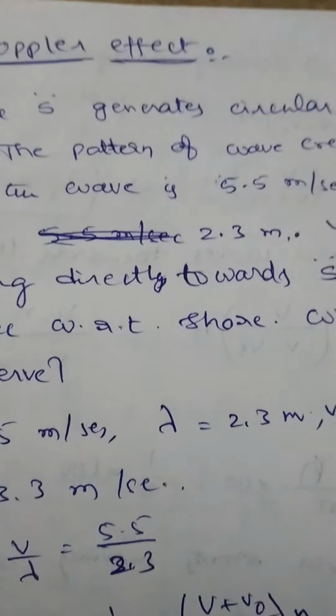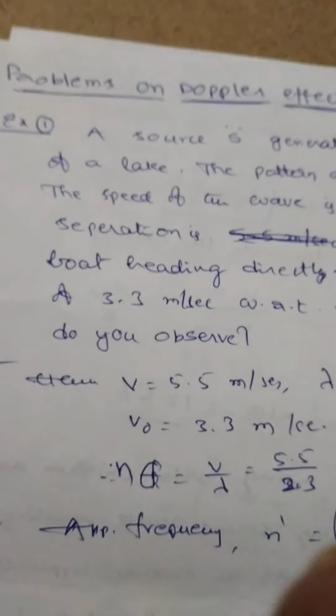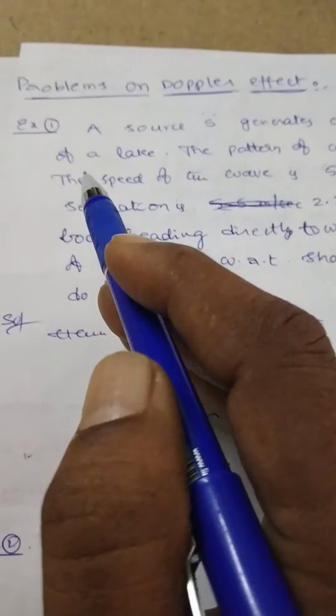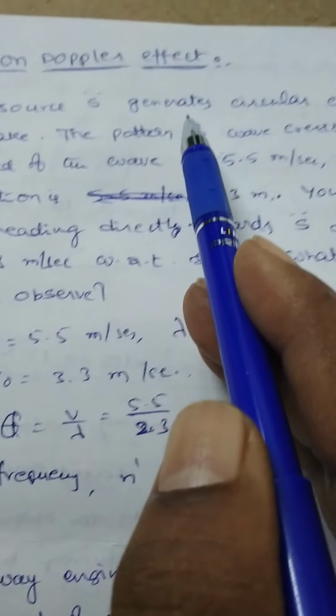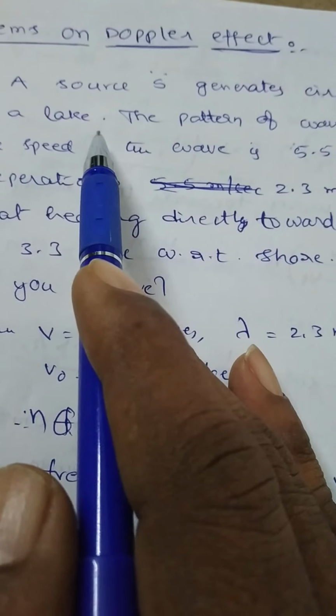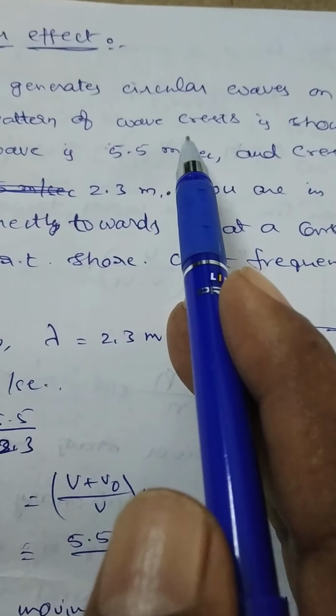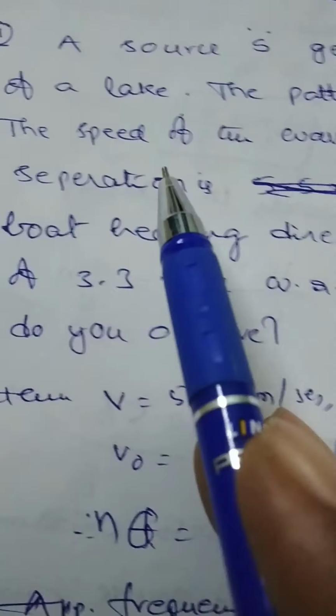Okay. Next, there are some problems for Doppler effect of sound. First problem: a source generating circular waves on the surface of a lake. The pattern of wave crests is shown in the figure.